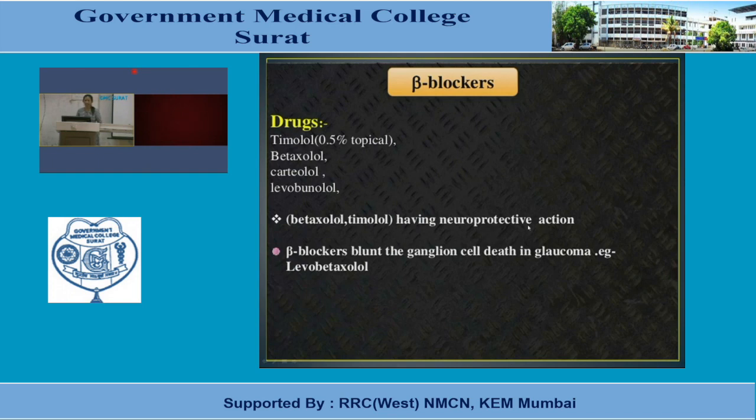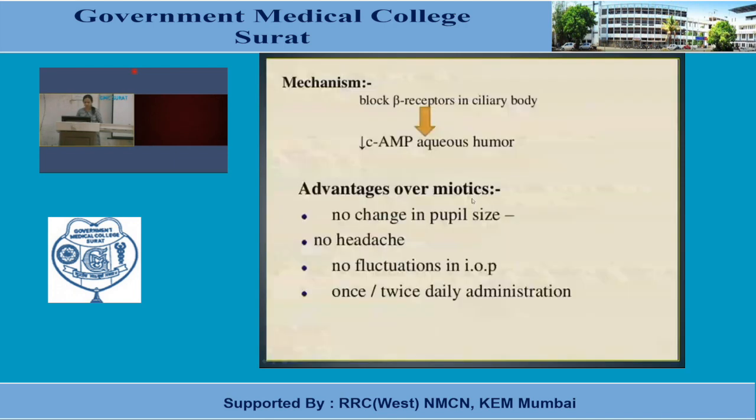So this is the additional advantage of betaxolol and timolol having neuroprotective action. Mechanism: block beta receptor in ciliary body, decrease cyclic AMP and aqueous humor formation, the cellular and molecular mechanism that we know. Advantages over miotics: no change in pupil size.